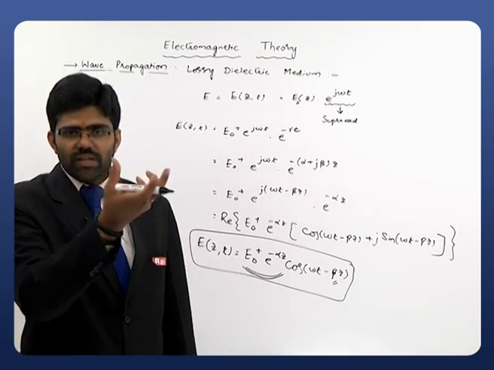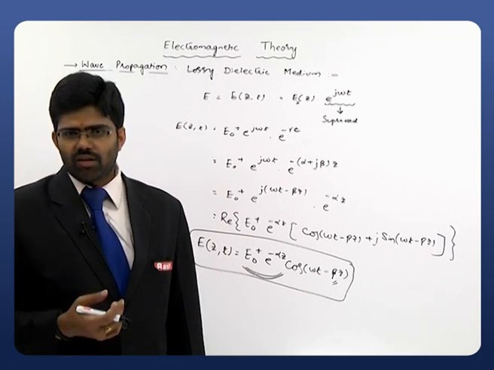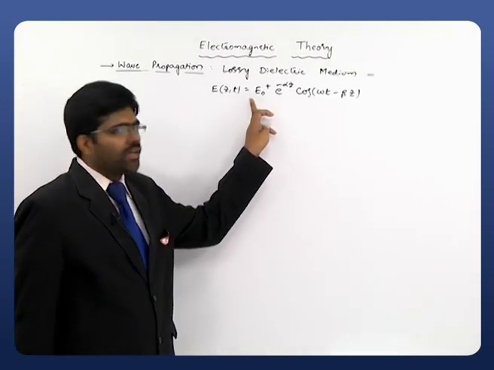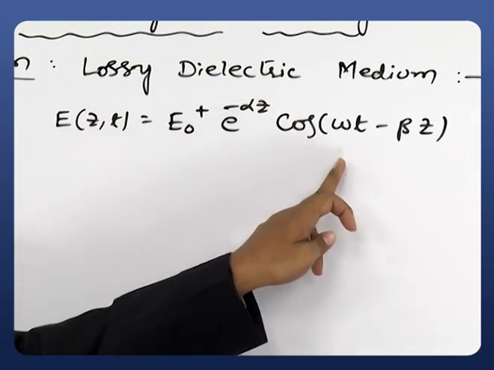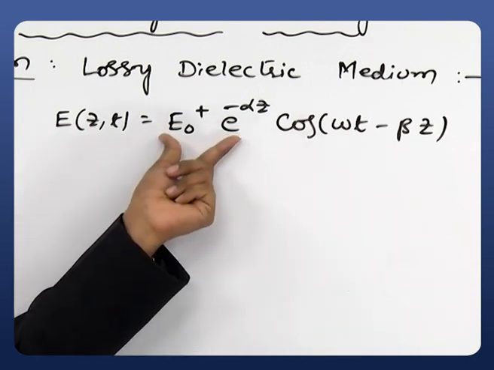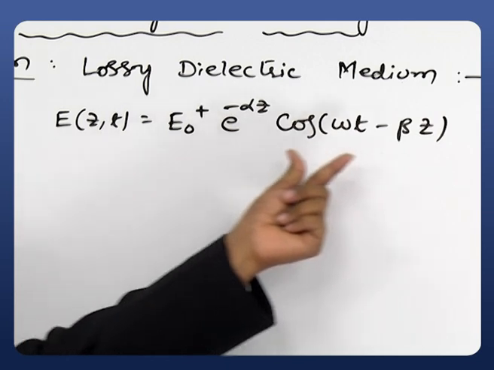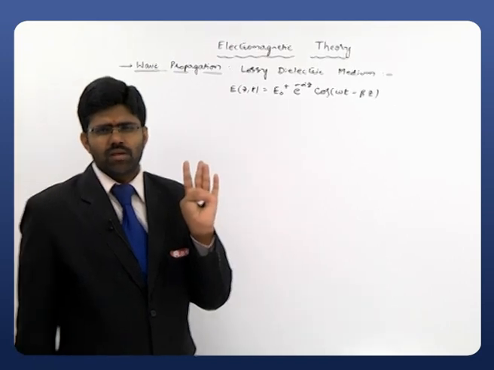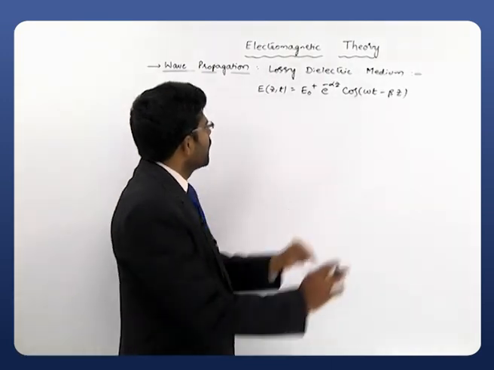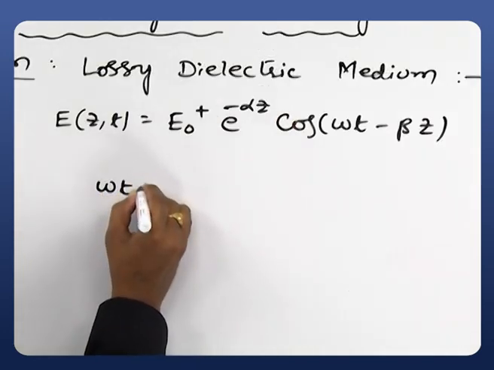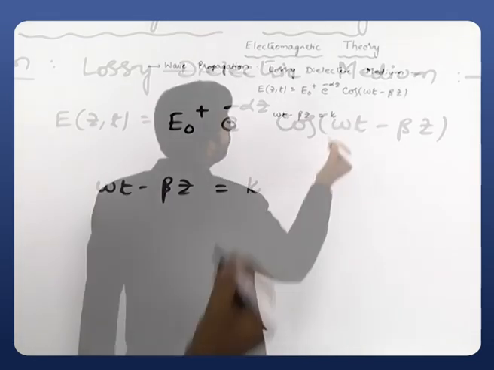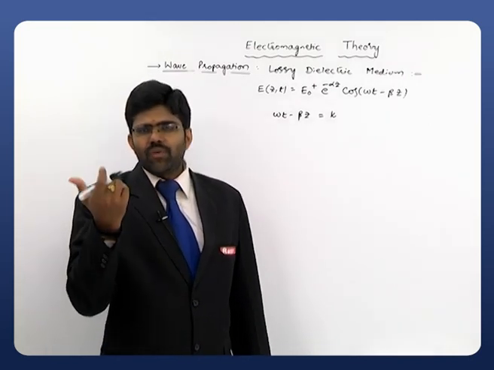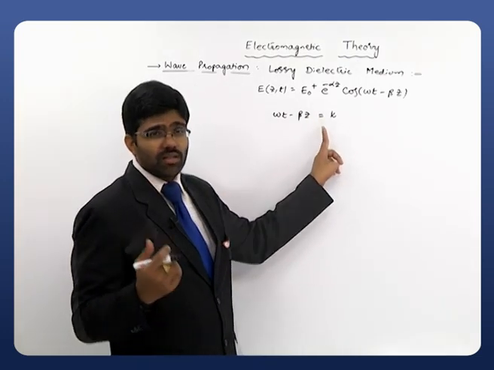For that, we have to take that phase term and go for some other analysis, since we require the velocity with which the phase is varying. Now consider the equation we derived, E naught plus e power minus alpha z cos omega t minus beta z. This is the basic equation. As we discussed, this is the amplitude quantity and this is the phase quantity. Now at any point in the medium, the lossy dielectric medium, consider this phase, omega t minus beta z, at any point to be some constant. We are observing it at a particular constant, so there is no variation in that particular phase. Therefore omega t minus beta z is equal to k at that particular point.